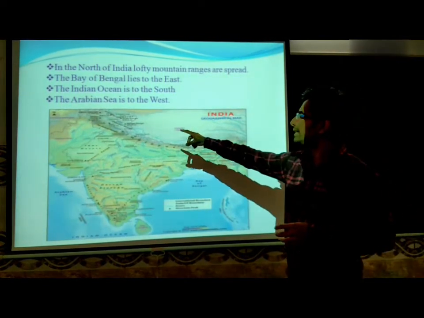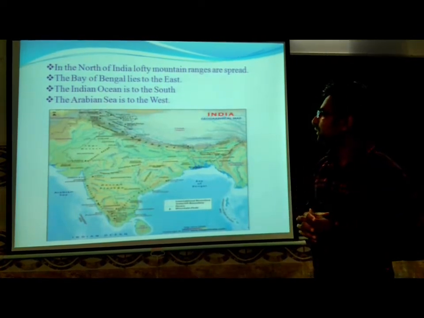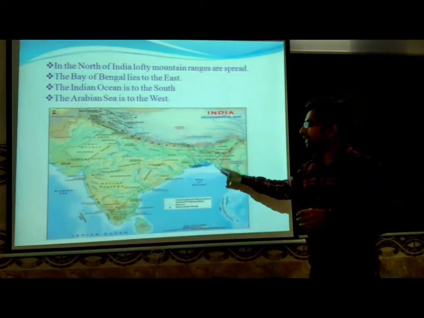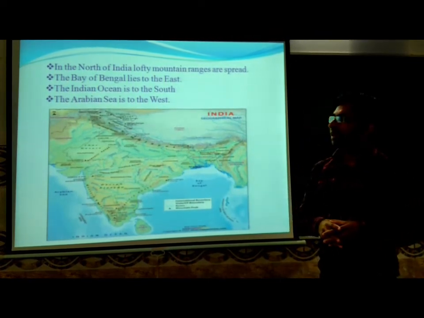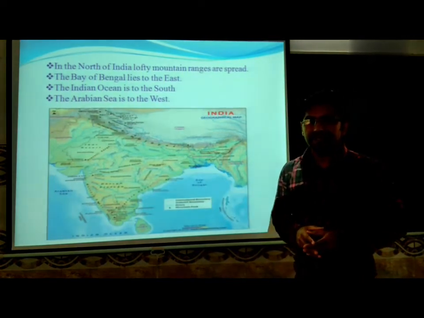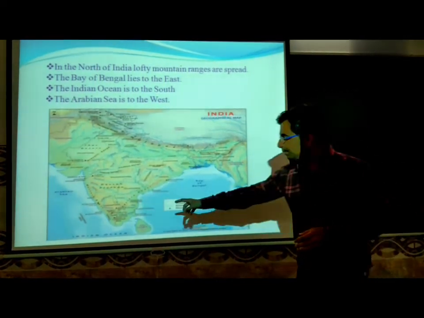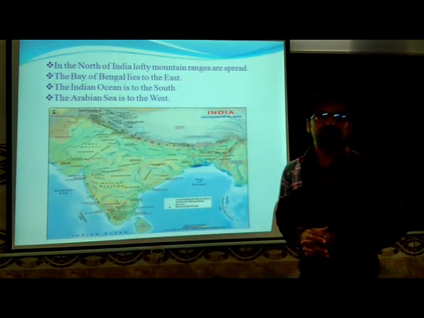The Himalayan mountain range is situated in the north part of the country. Then in the eastern boundary we can see the Bay of Bengal. To the west boundary we can see the Arabian Sea, and in the southern boundary we can see the Indian Ocean.